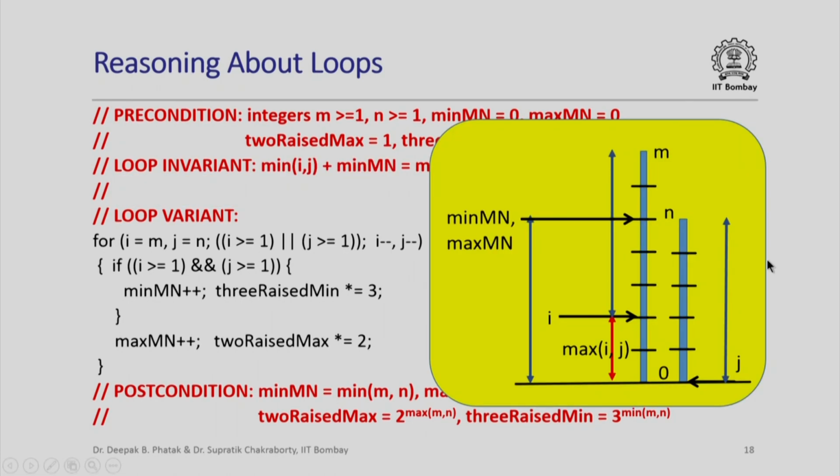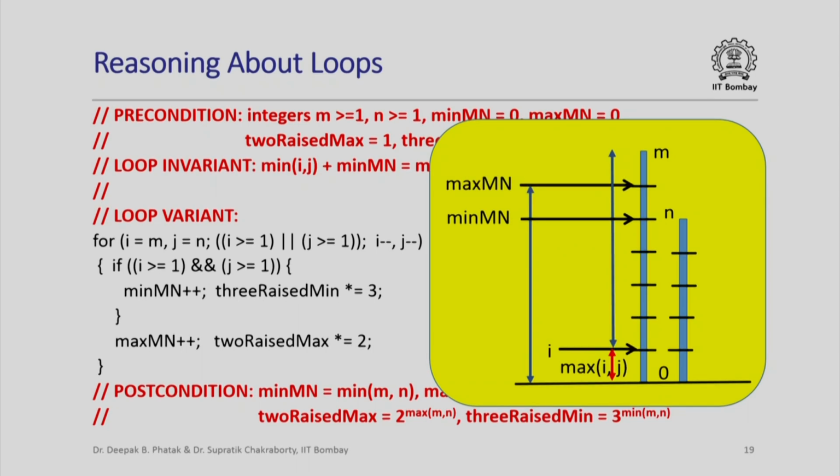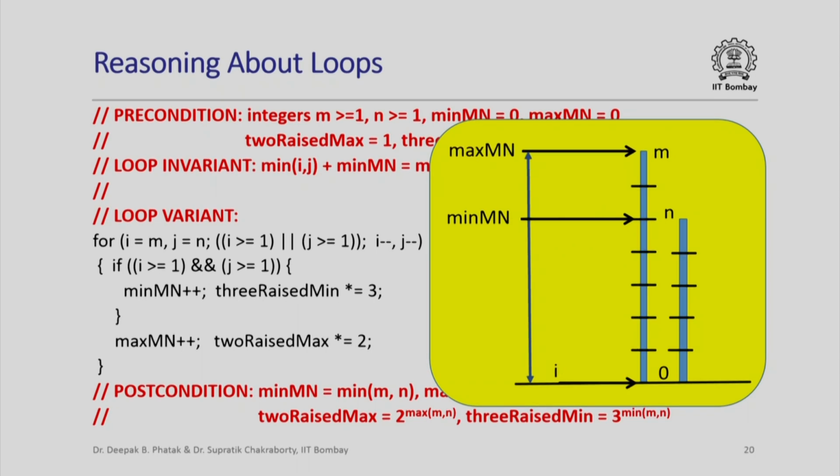So how do we do that? This is the time when j has become 0, i is still not 0, we have got the value of minimum mn, let us stop changing min mn any further and let us try to get max mn. So what do we do? We get rid of the j part, and then we keep decrementing i just like before until i becomes 0.